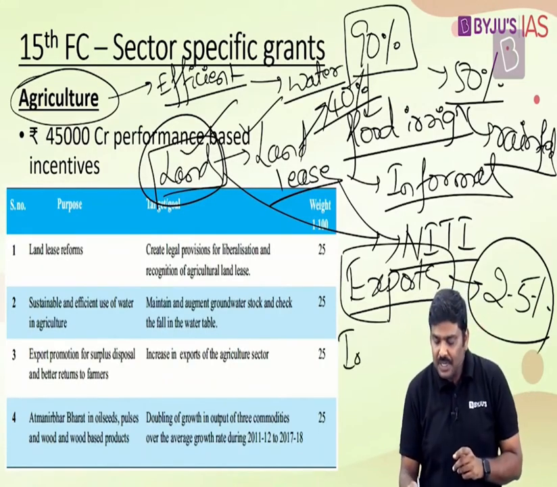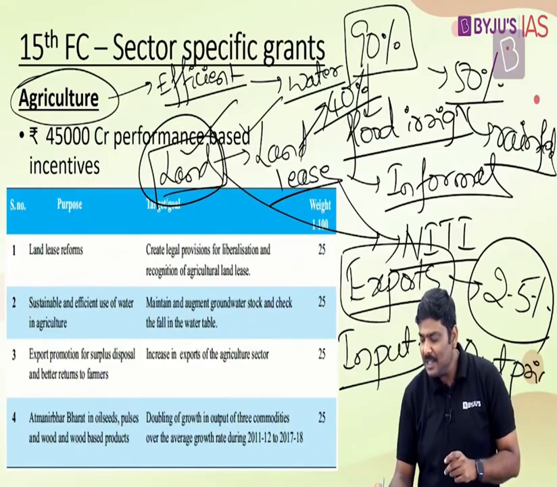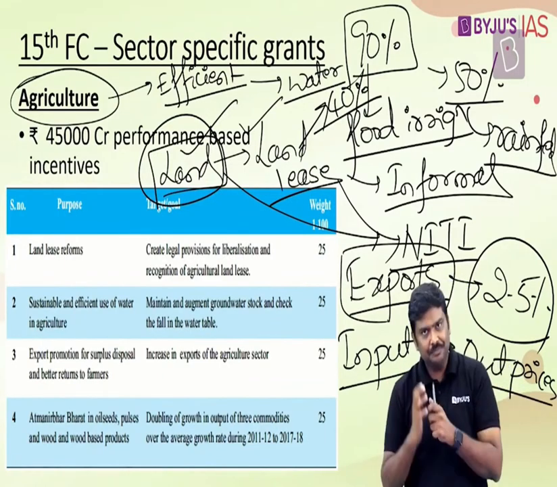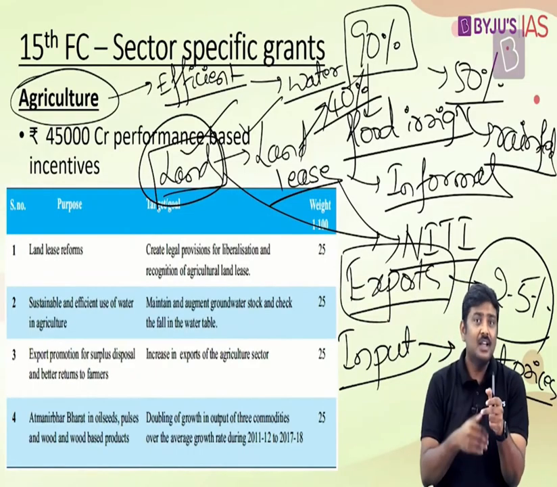And on the other hand, because of the input subsidies which are provided by the government and the output prices which are guaranteed by the government, such as MSP, in case of India, what has happened is over a period of time, the growth rate in the total production has been much higher than the growth rate in the demand. I'll repeat the statement here. The total growth rate in the production has been much higher than the total growth rate in the demand.